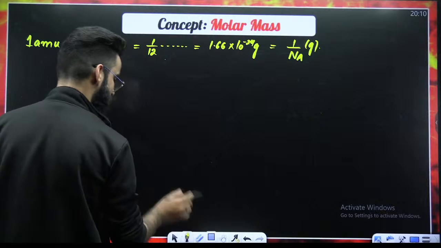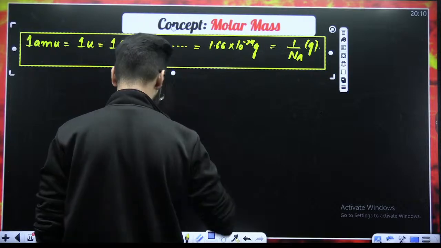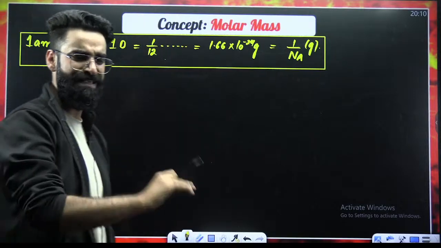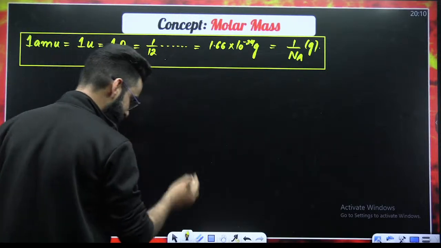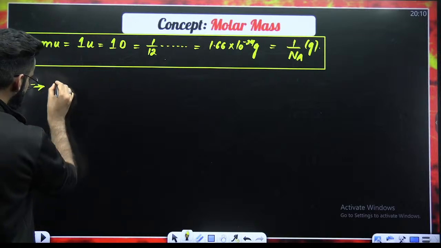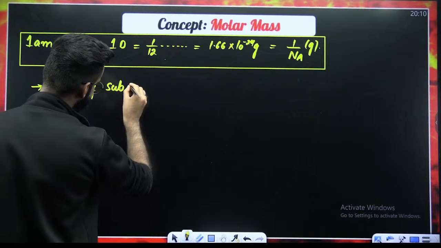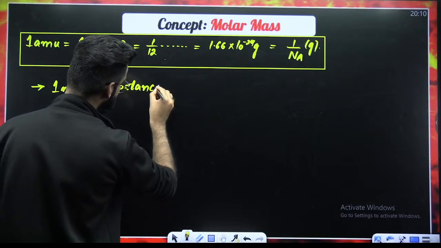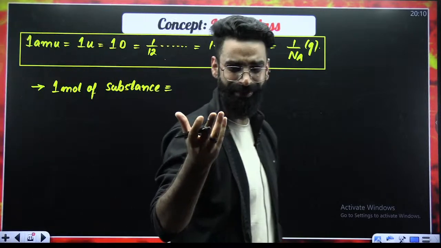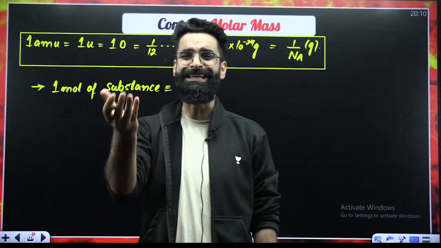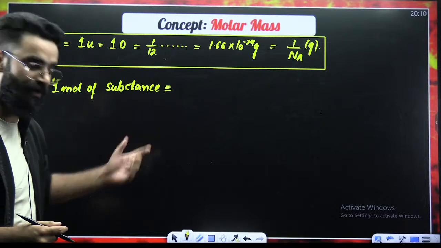Now we will try to understand. Before defining the term molar mass, there are a few basic things which I would want every one of you to know right now. If I write a statement, 1 mole of a substance, what does it mean? Mole is just like a unit, like kg, like liters, right? So first of all, 1 mole of substance.